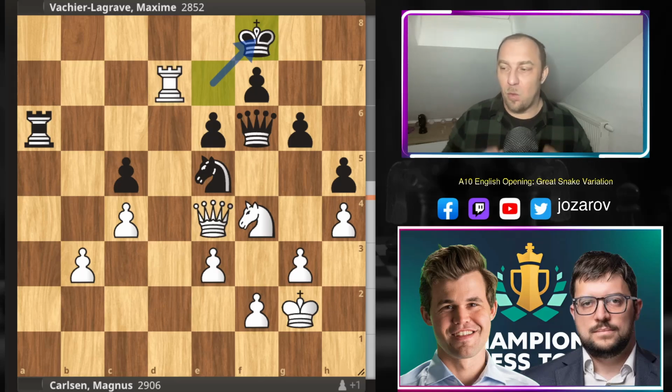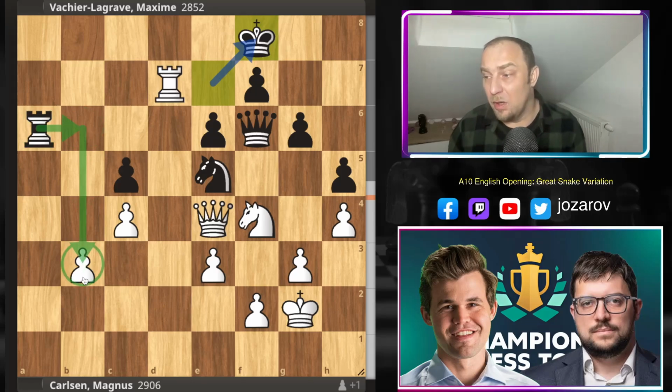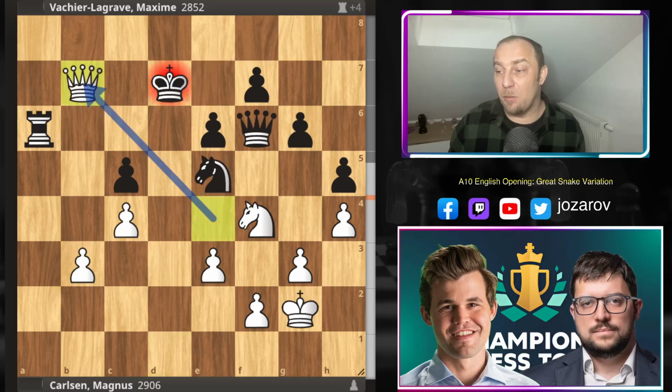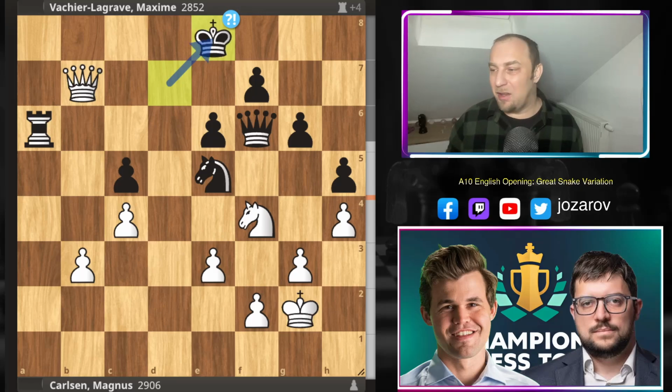Pardon me, for black. White has maybe here better chances in the game, but still with this progressive rook to b6 stuff, attacking the b3 backward pawn, could, I think, be helpful here for black. This was the optimal way here to proceed for MVL. But after rook to d7, MVL took with the king, and now Magnus plays queen to b7. We have now king to e8, but now every line is simply bad, I would say, for black.